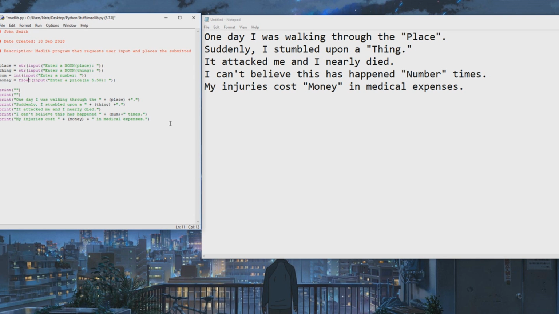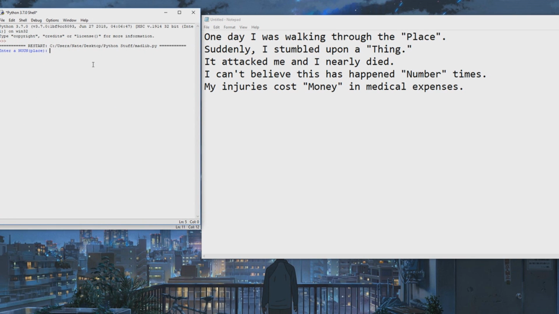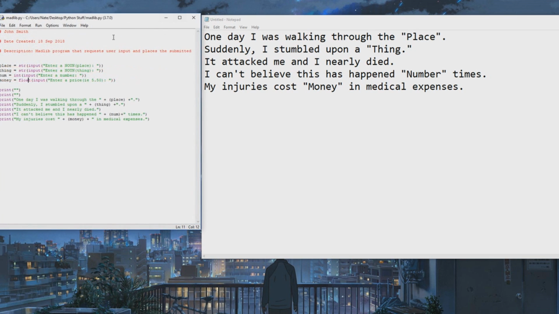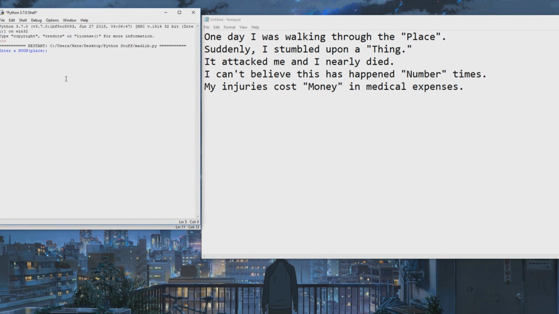So now if we go back, enter a place, town, enter a thing, apple, enter a number. So I want to enter pizza again, and as you can see now, it doesn't allow me to enter pizza because it's wanting an integer. So just one more time, town, apple, 12. See, now it works. And then pizza, it doesn't work.